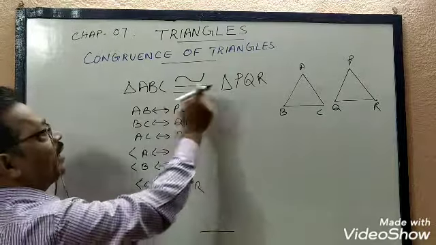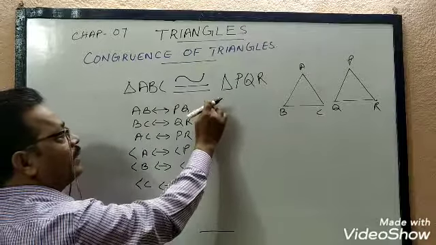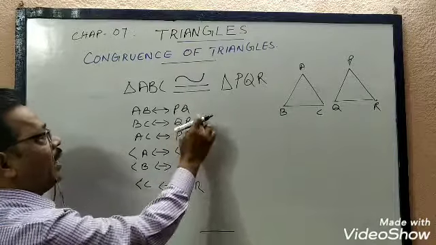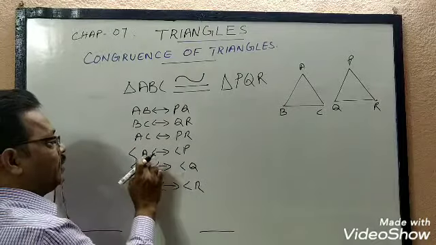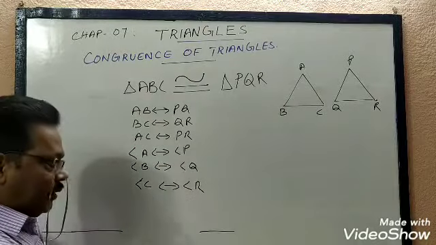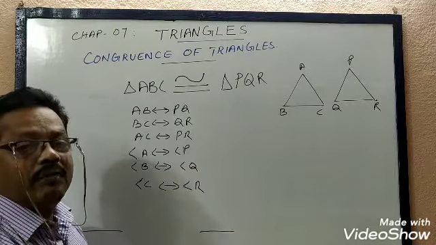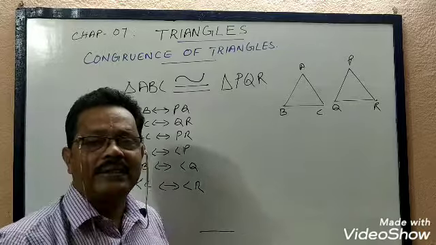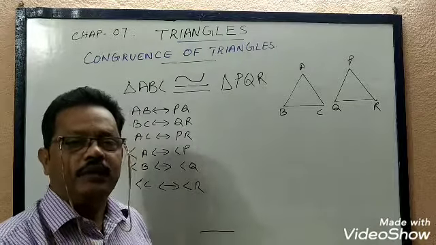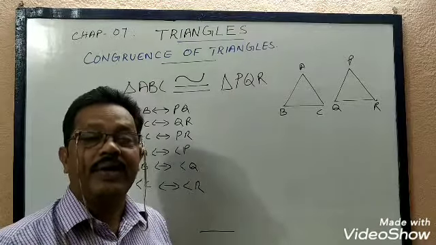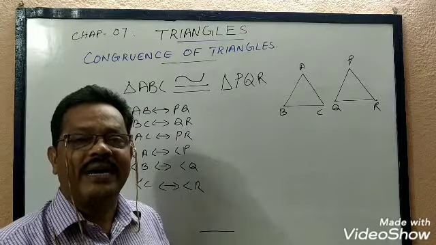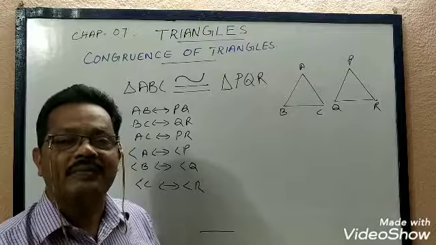Now if triangles are congruent, then the condition is that corresponding sides are equal, and the corresponding parts, corresponding sides as well as corresponding angles. What are the parts of a triangle? The sides and angles are the parts of a triangle. So if two triangles are congruent, then their corresponding parts, that is corresponding sides and corresponding angles, will be equal.